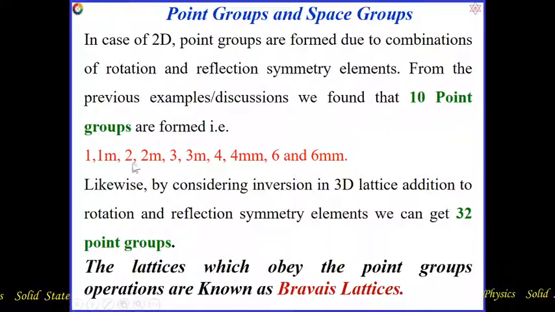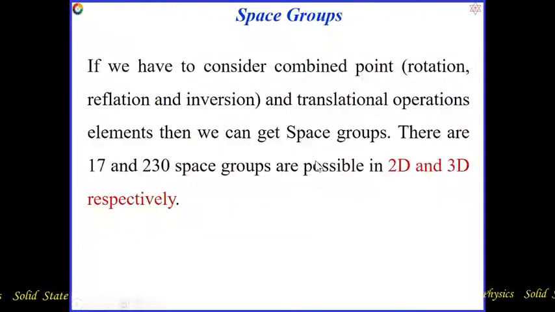Here I am going to tell you that 4mm is one of the elements which belongs to point group. This is one operation which is combined with rotation and reflection. This is one element, okay. So all of these are elements of point groups. Like that we can find space group elements.